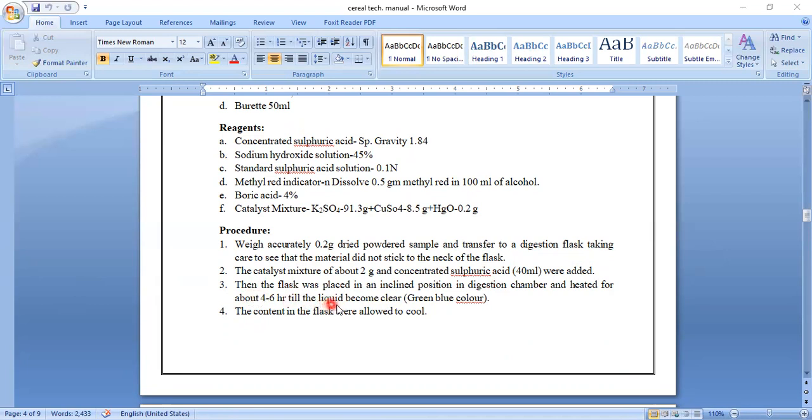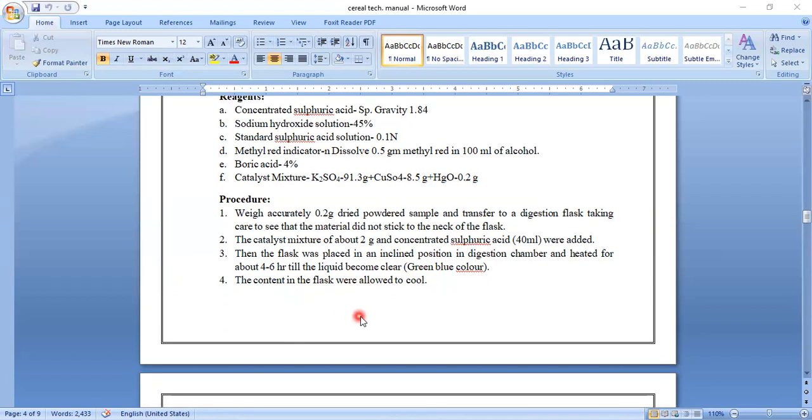Then the flask is placed in an inclined position in the digestion chamber, and heat is given to the sample for about 4 to 6 hours, until your liquid becomes clear. Now the content in the flask is allowed to cool after boiling.